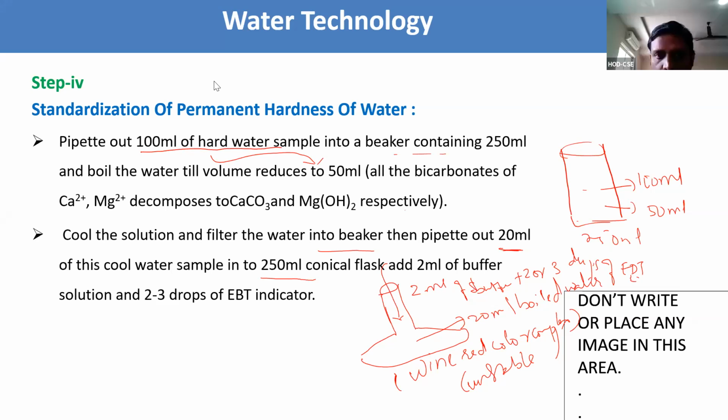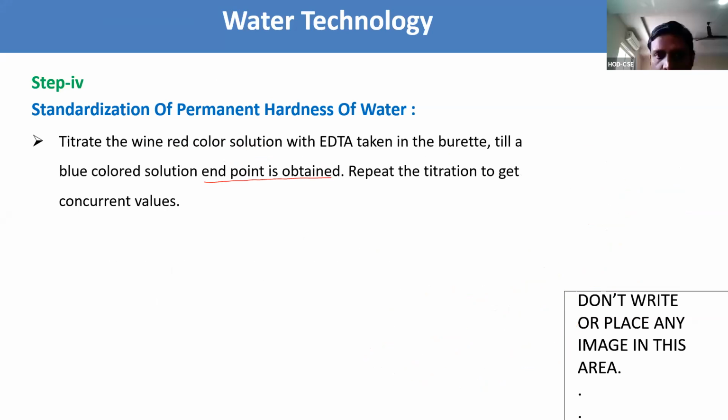Titrate the wine red color solution with EDTA in the burette till a blue colored solution end point is obtained. Repeat the titration to get concurrent values. Concurrent is nothing but similar values. We need to get 2 or 3 similar values.